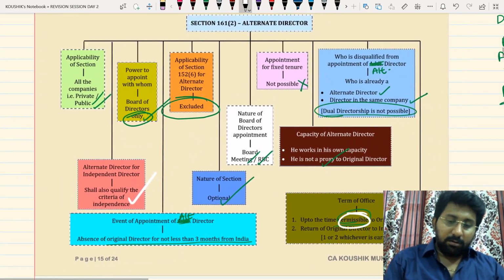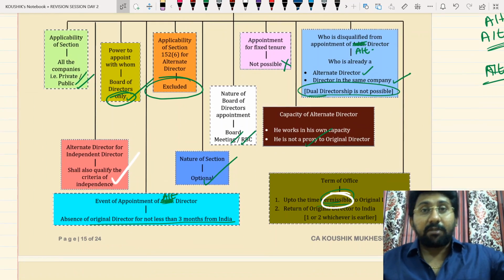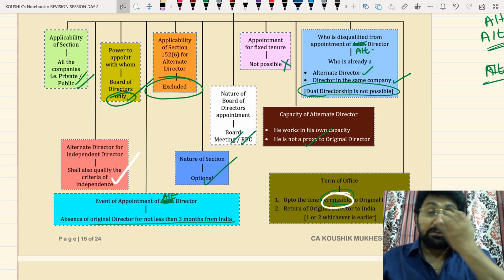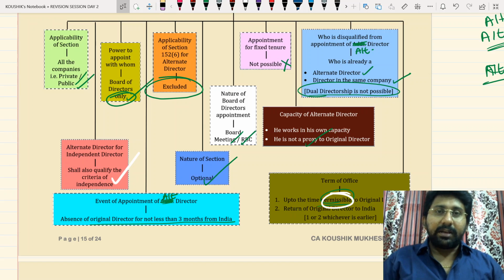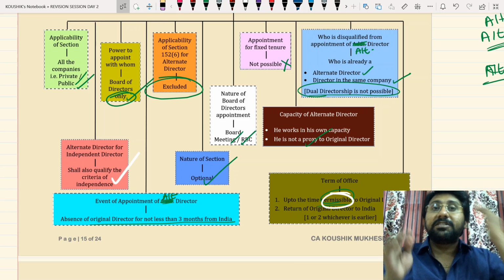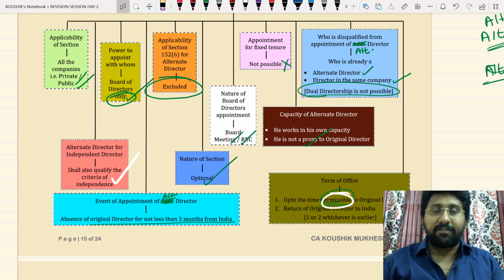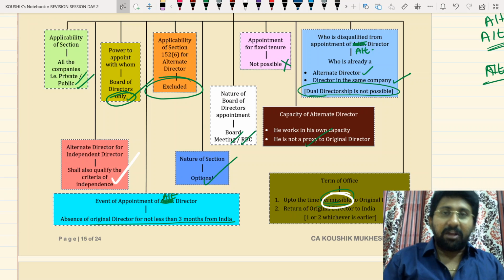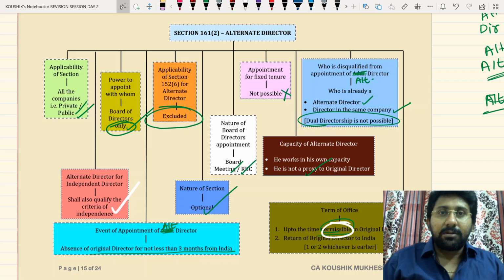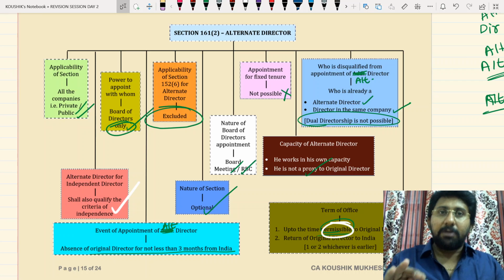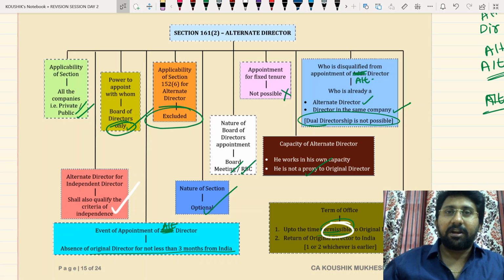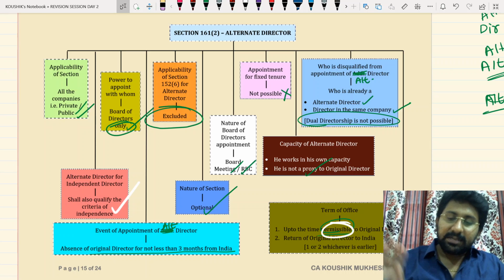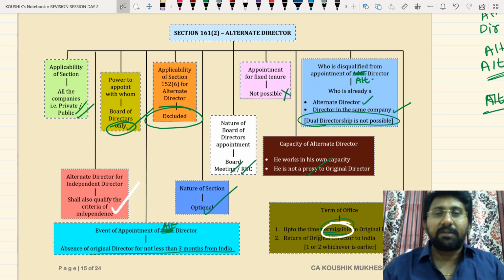So in a nutshell, if you refer to our original class material, that means the study material we give as a textbook in the class, there will be totally 35 questions on the alternate director. It requires a lot of analysis. Revision sessions concentrate on an overall clarification of the concept. At this point of time, how can we spend 1.5 hours on the alternate director? So this session will definitely help you recap whatever you have read already, with extraordinary points, board clarifications and exam questions. Whatever you find in our material, we need to read. These are the main points that everyone has to read in terms of the alternate director concept.